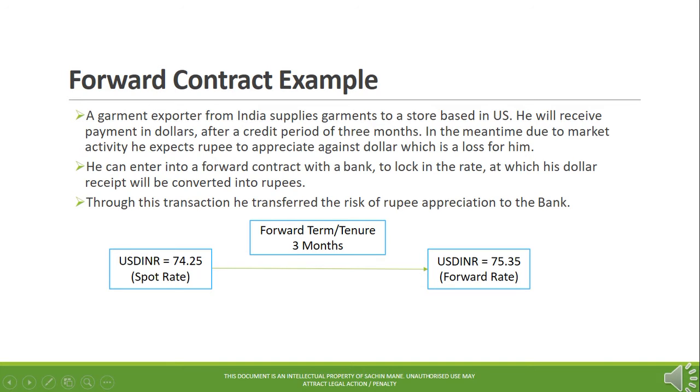Forward contract example. A garment exporter from India supplies garments to a store based in US. He will receive payment in dollars, but after a credit period of 3 months. In the meantime, due to market volatility, he expects rupee to appreciate against dollar, which is a loss for him. He can enter into a forward contract with a bank to lock in the rate at which his dollar receipt will be converted into rupees. Through this transaction he transferred the risk of rupee appreciation to the bank.